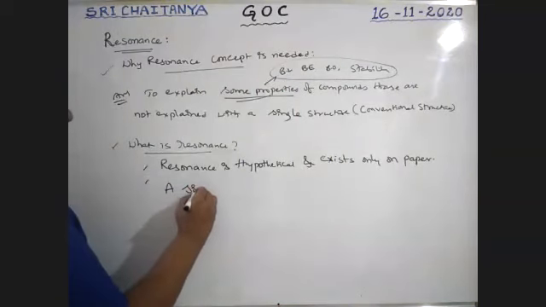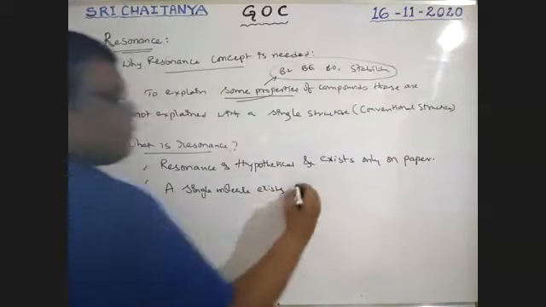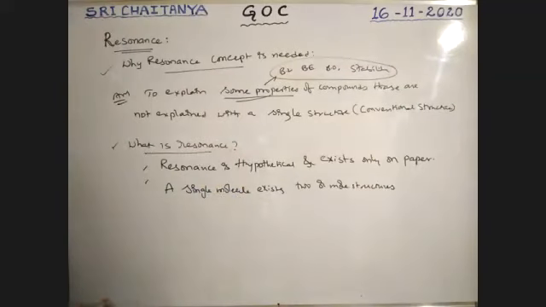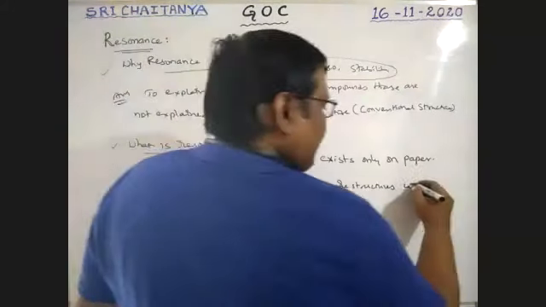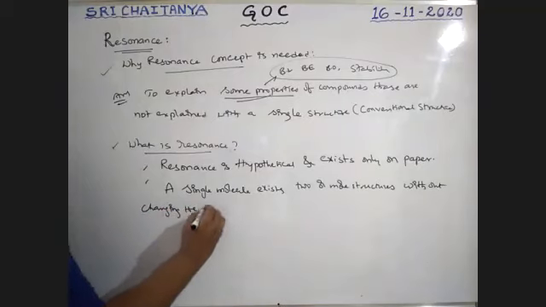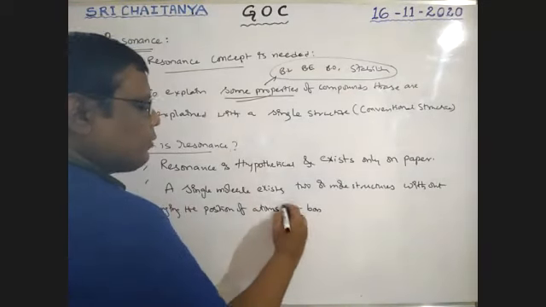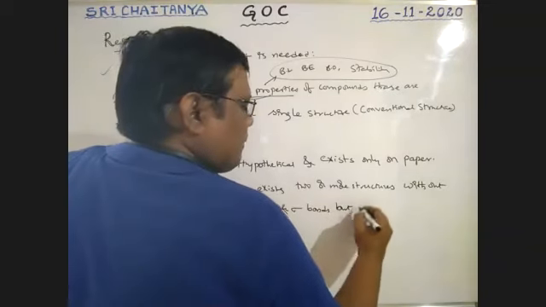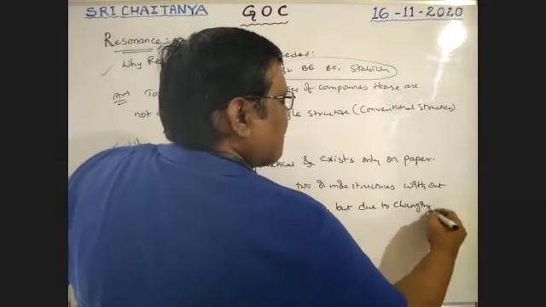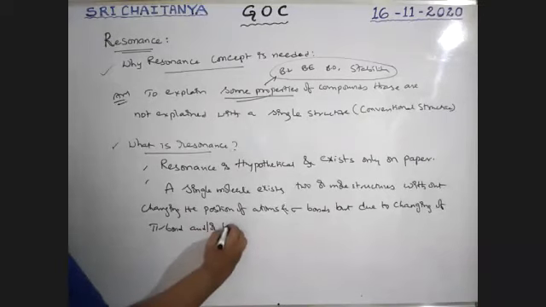See here, what is resonance? A single molecule exists in two or more structures without changing the position of atoms and sigma bonds, but due to changing of pi bonds and or lone pairs.